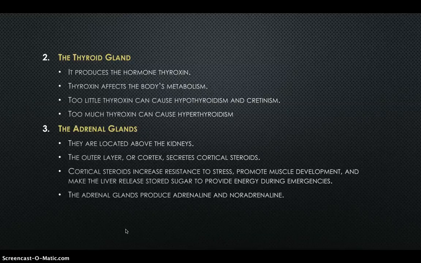The third one is the adrenal glands. They are located above the kidneys. The outer layer or cortex secretes corticosteroids. Corticosteroids increase resistance to stress, promote muscle development, and make the liver release stored sugar to provide energy during emergencies. The adrenal glands produce adrenaline and noradrenaline.